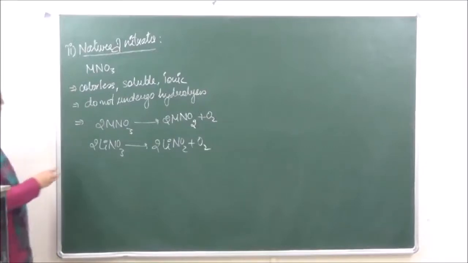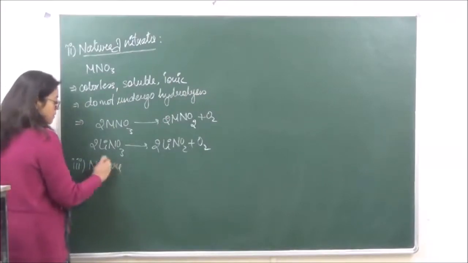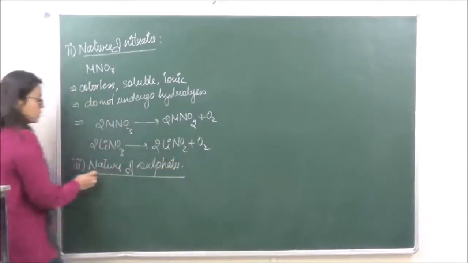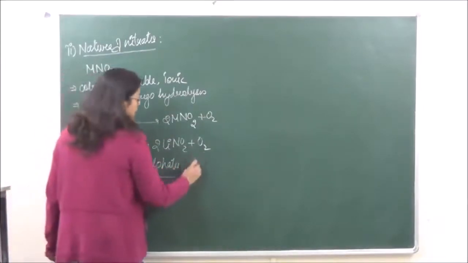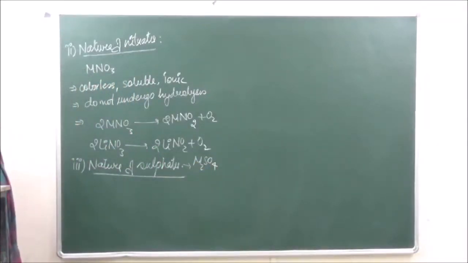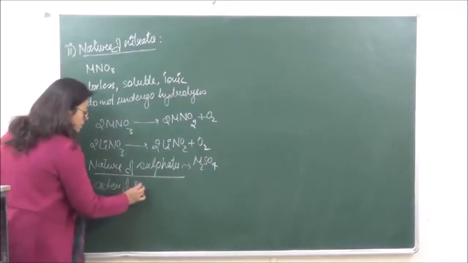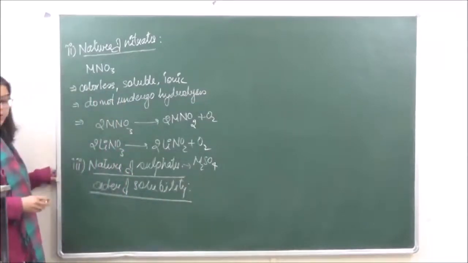Then the next type of salts which are formed are known as sulfates. So we're going to the nature of sulfates. Sulfates formed are of the type M2SO4. With the exception of lithium sulfate, all other sulfates are soluble in water, such that the order of solubility is as follows.